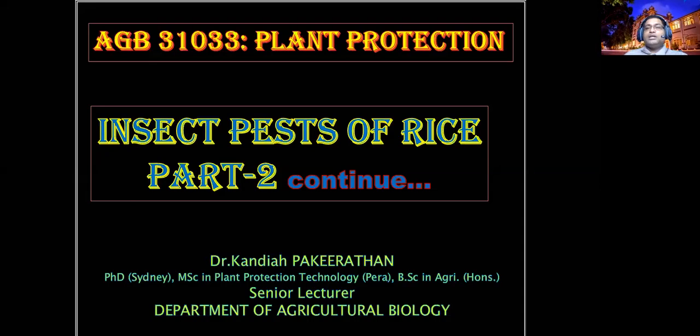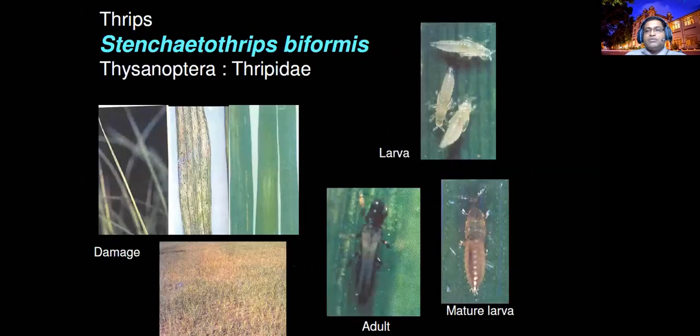This is the fourth class of plant protection. Today we are going to continue with the second part of insect pests of rice. So we can commence today's lecture with the insect pest rice thrips. The rice thrips, entomologically called Stenchaetothrips biformis, belongs to order Thysanoptera, family Thripidae.